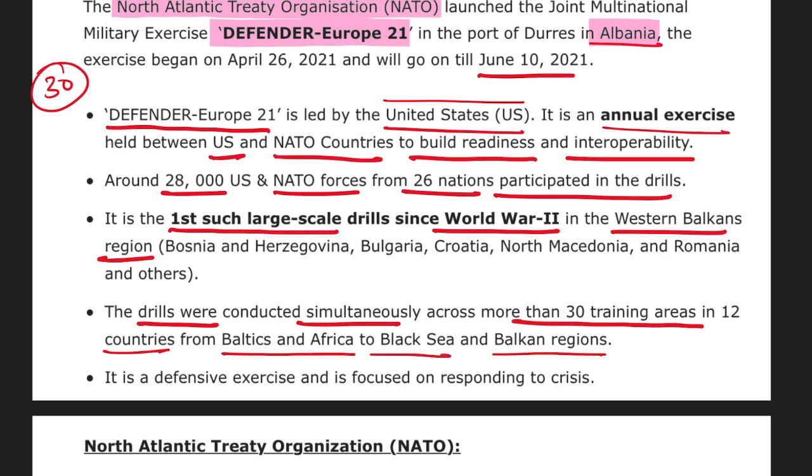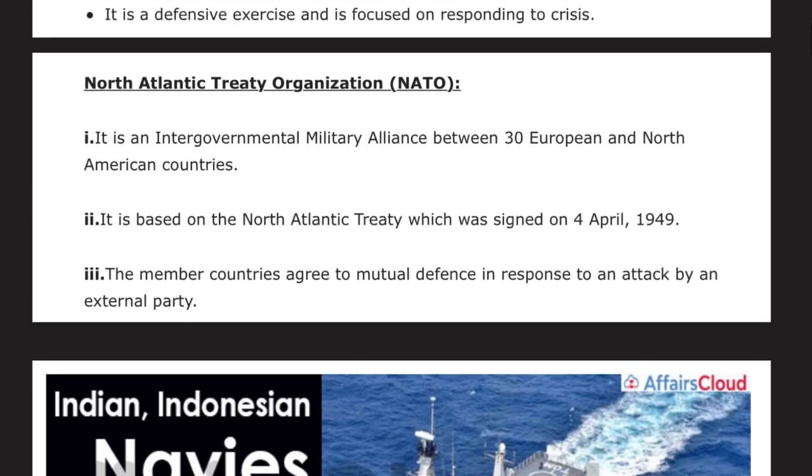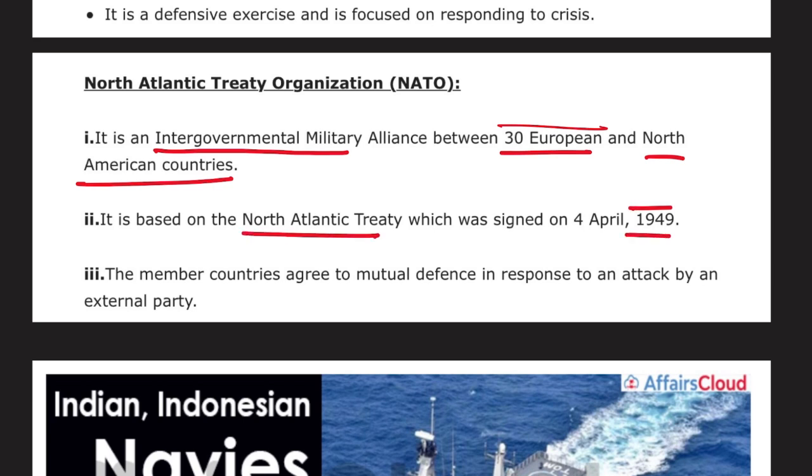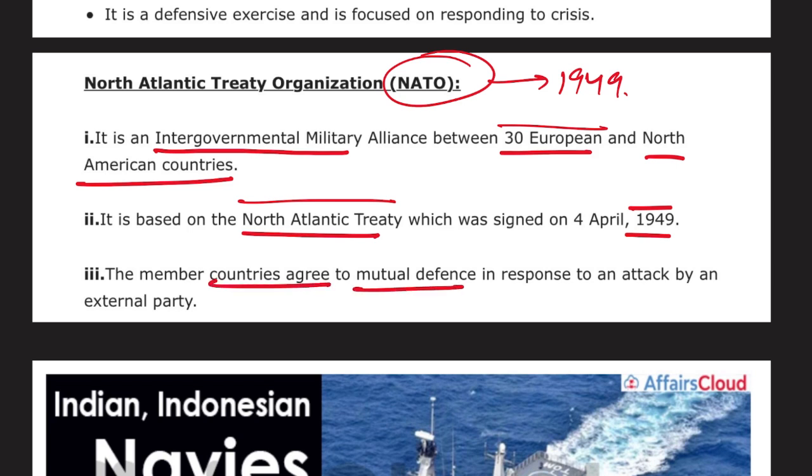If we talk about NATO, it is an intergovernmental military alliance between 30 European and North American countries. As I said, you should know in NATO there are 30 members as of today. It is based on the North Atlantic Treaty, which was signed in the year 1949. So you should know that NATO, North Atlantic Treaty Organization, is based on the North Atlantic Treaty that was signed in 1949. The member countries agree to mutual defense in response to an attack by an external party.